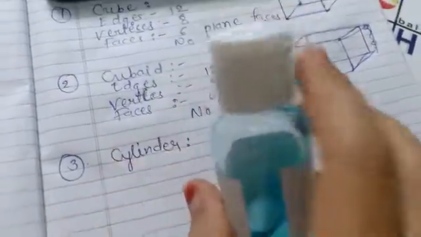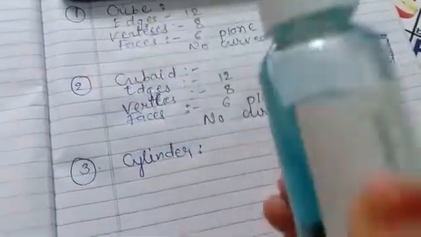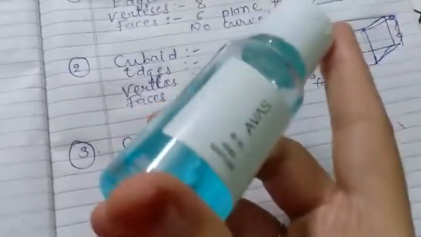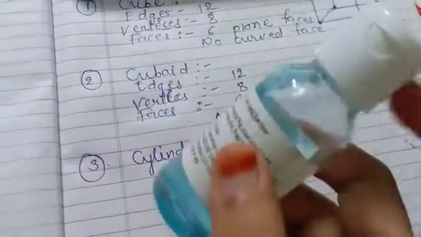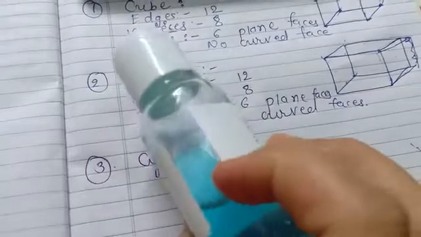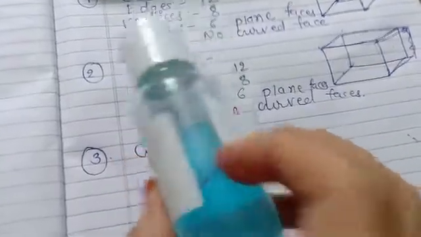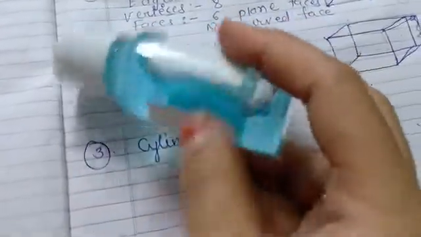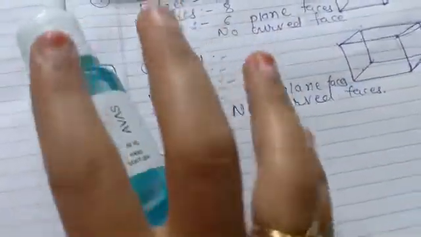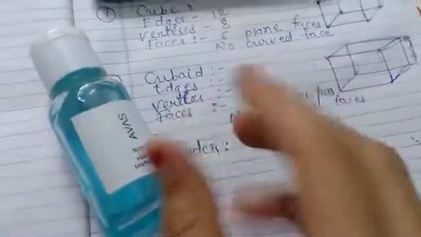Okay, so next is the cylinder. I have one example of the cylinder. You can also take your glasses and other things that will mostly be available in the form of a cylinder. I have one bottle. So here we are going to first identify the faces. Here you can say that there are no plain faces. That will be in the form of a curve, meaning it is covered all around in a curved frame.